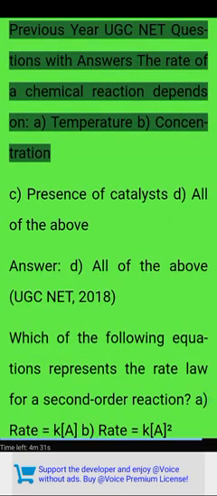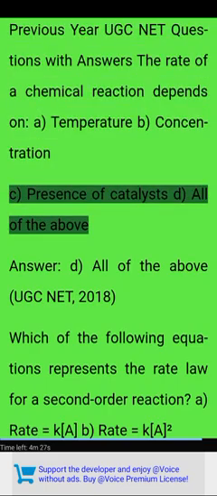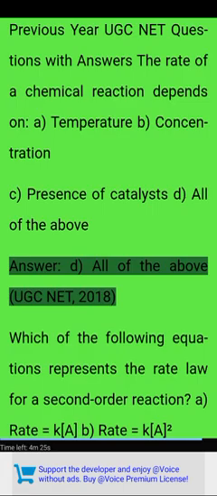The rate of a chemical reaction depends on: A. Temperature, B. Concentration, C. Presence of catalyst, D. All of the above. Answer D. All of the above. UGC NET 2018.